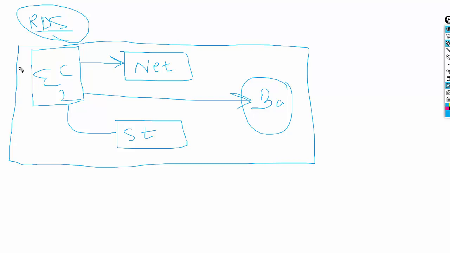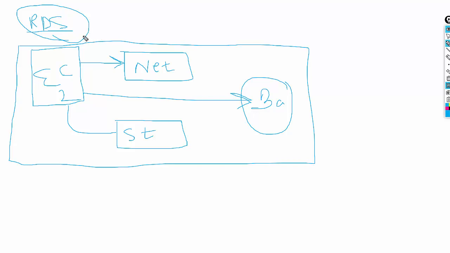Once I show you how to define an RDS instance, you will be able to find out how this actually works. Not only that, yesterday I was talking about availability zones and regions, right?